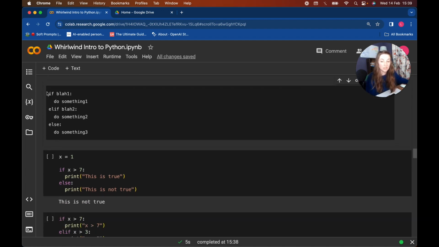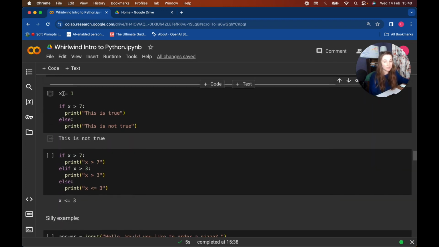And this is how it should be laid out. If condition blah, do something. If that was false, then we do this elif, which elif is very hard to say, which is if else or else if. So like if the first statement wasn't true, check if this statement was true, then do this, and we can end it with an else. So the only one you actually have to have is an if. So if something happens, do this. If you want to have just one condition, you can have an else. If you want to have multiple conditions, you can have an elif in the middle.